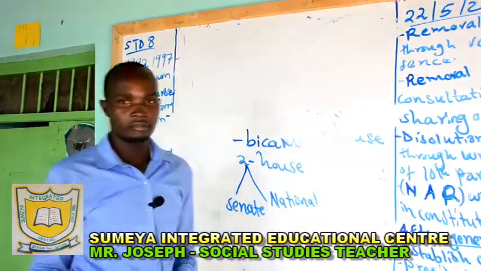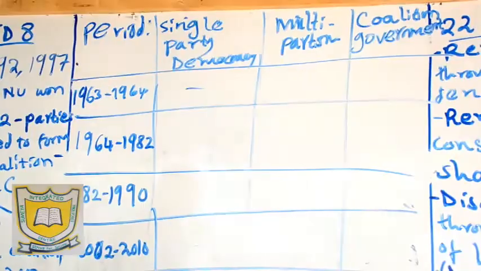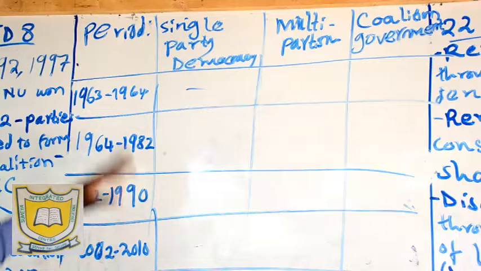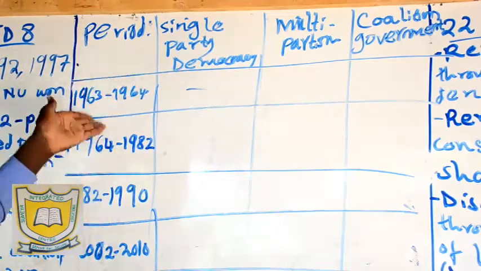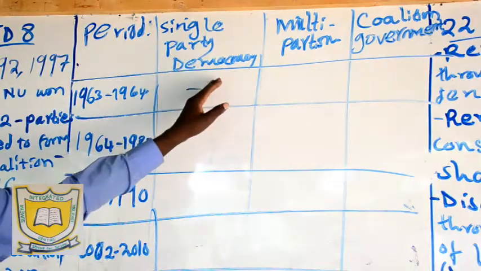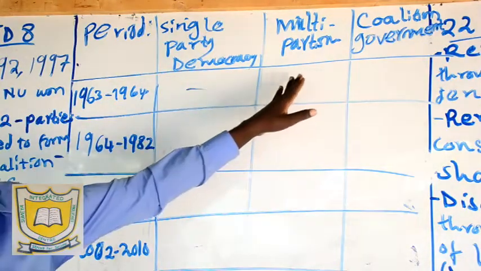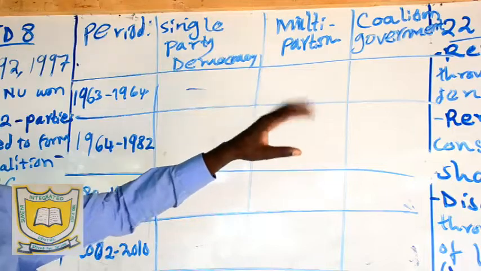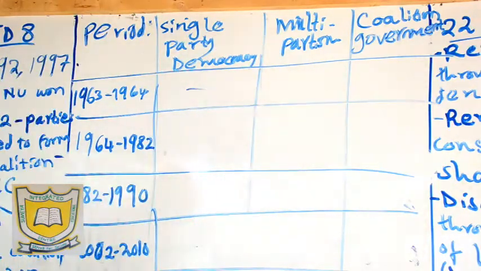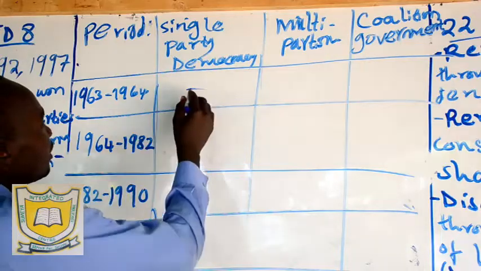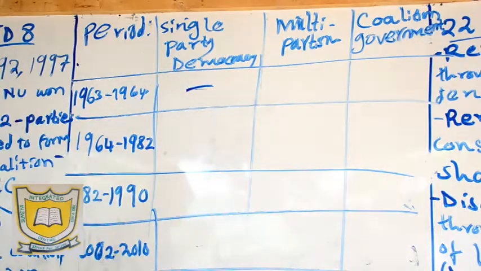Now we want to look at the periods where we had single party democracy in Kenya. We have years here. We also had multipartyism, where we had multi-party democracy. Then we had the types of coalition government which were formed. In 1963 to 1964, there was no single party democracy.